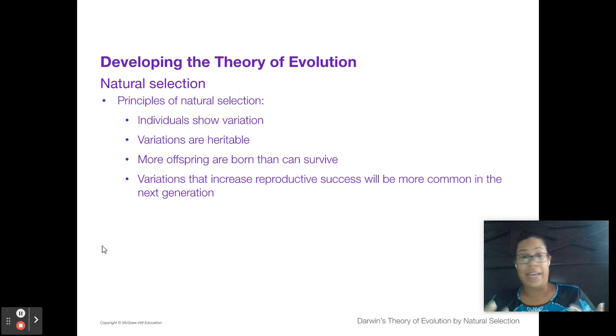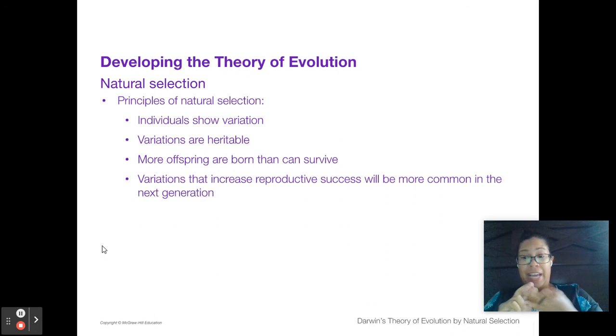So he had 5 principles. The individuals have to show variation. That means that they cannot all be exactly the same. If they're all exactly the same, there's not going to be any selection. If something comes through that can wipe out one, it can wipe out all.